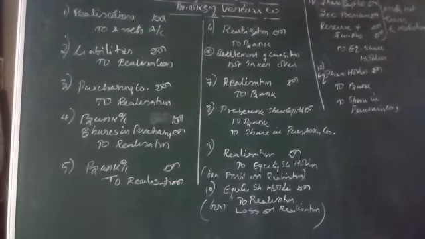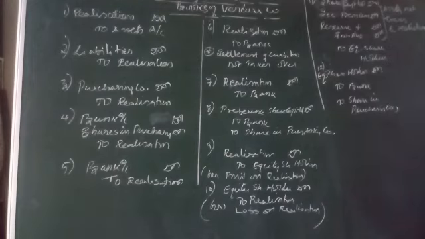Then the third one is the purchase consideration. Who has to pay the purchase consideration? Whatever the method of purchase consideration, either lump sum or payment basis, whatever it may be, if you have the purchase consideration, that should be transferred to realization. Purchasing company account debtor to realization account. Technically speaking, this is the provision of purchase consideration.